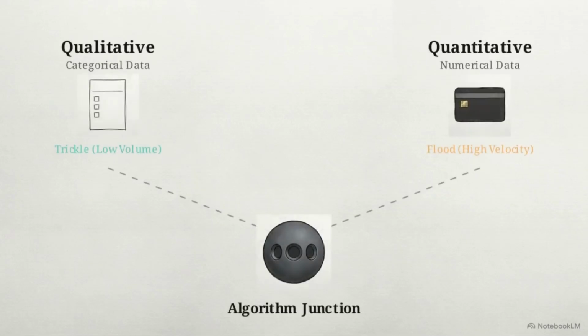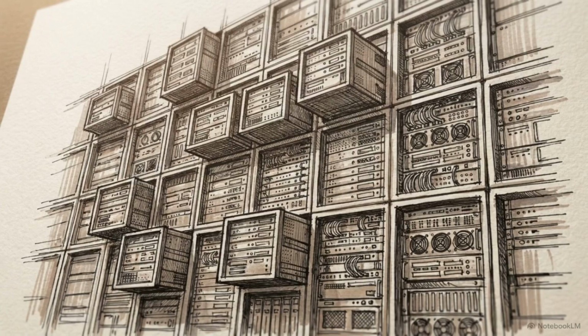The raw data varies wildly. Some rely on simple surveys collecting text responses, while others ingest high-speed streams of numerical credit card transactions. You cannot feed a trickle of opinions and a flood of financial logs into the same algorithm. As the scale and shape of this data change, the underlying architecture must shift to accommodate it.